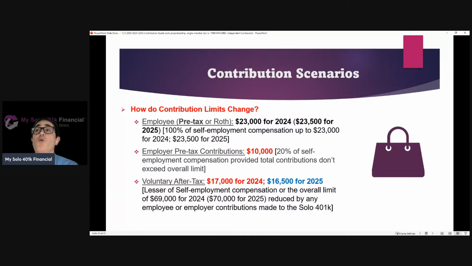So for 2024, they've got $33,000 in their pre-tax solo 401k account, $17,000 in their Roth solo 401k account. For 2025, they're able to make $16,500 as a voluntary after-tax solo 401k contribution, which then gets moved over to their Roth solo 401k account. So for 2025, they have $33,500 in their pre-tax solo 401k account, and then $16,500 in their Roth account.